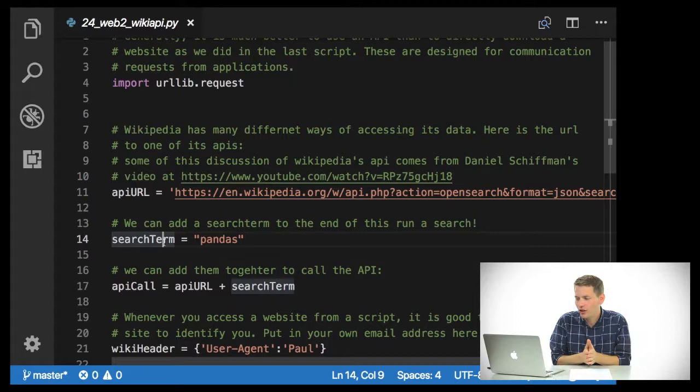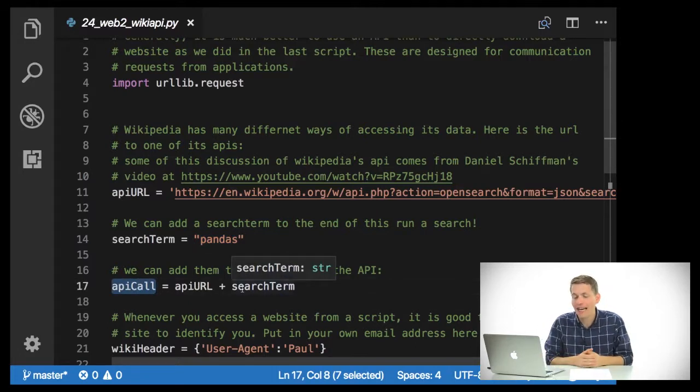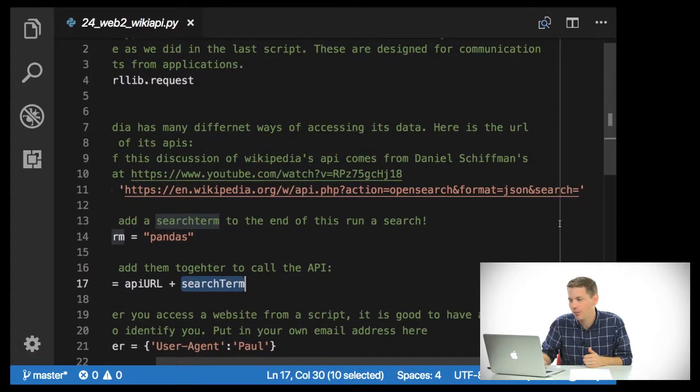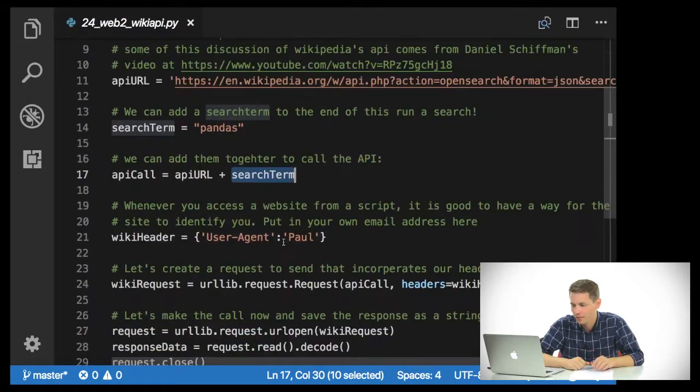So I'm going to add a search term to the end of this to run a search. And in this case, I'm just going to look at pandas. So here my API call is just going to equal the API URL plus my search term. This is just going to be search equals pandas. Then I'm just going to send this to Wikipedia.